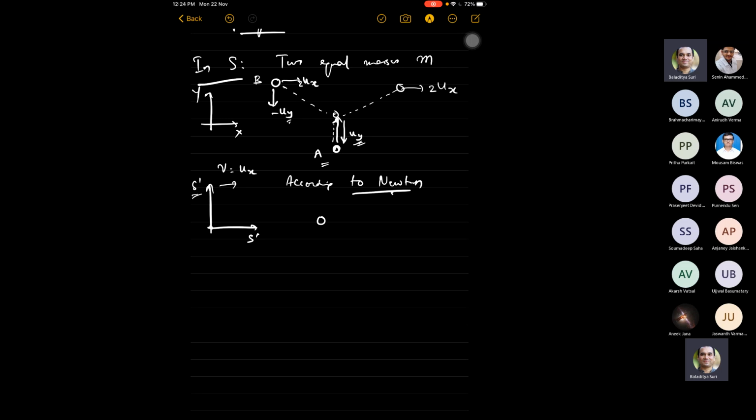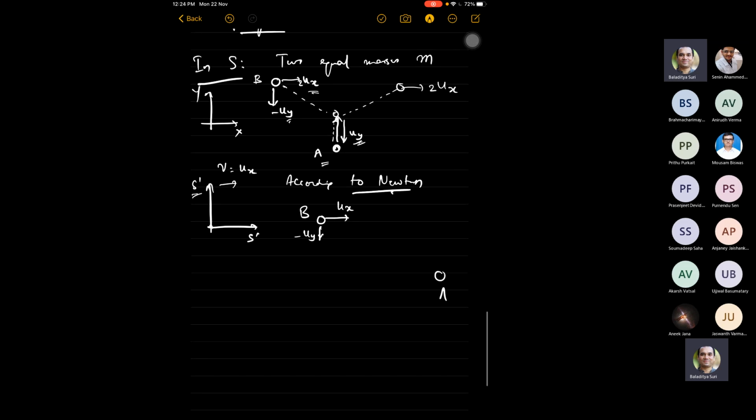The y components of velocities don't change, obviously. So this is moving with minus uy, but since the frame is moving to the right with a velocity ux, this particle will now move to the right with a velocity ux instead of 2ux. And particle A, on the other hand, will be moving in this direction with ux and in this direction with uy. So it's a perfectly symmetric collision where two particles come like this, they just collide and go.